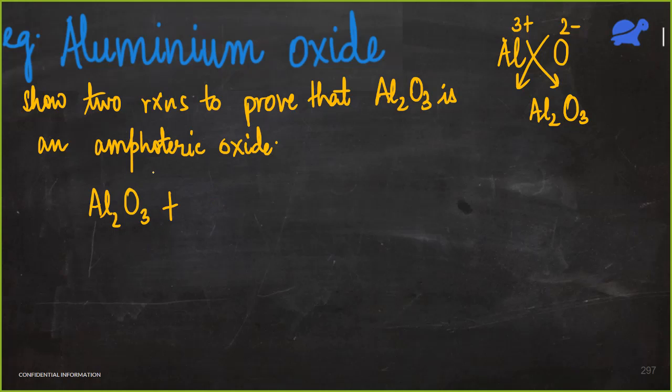So let me first take this aluminium oxide and react it with an acid. We can take any acid. Here I would take the simplest of all, which is hydrochloric acid, HCl. Now what do you think the products are going to be?